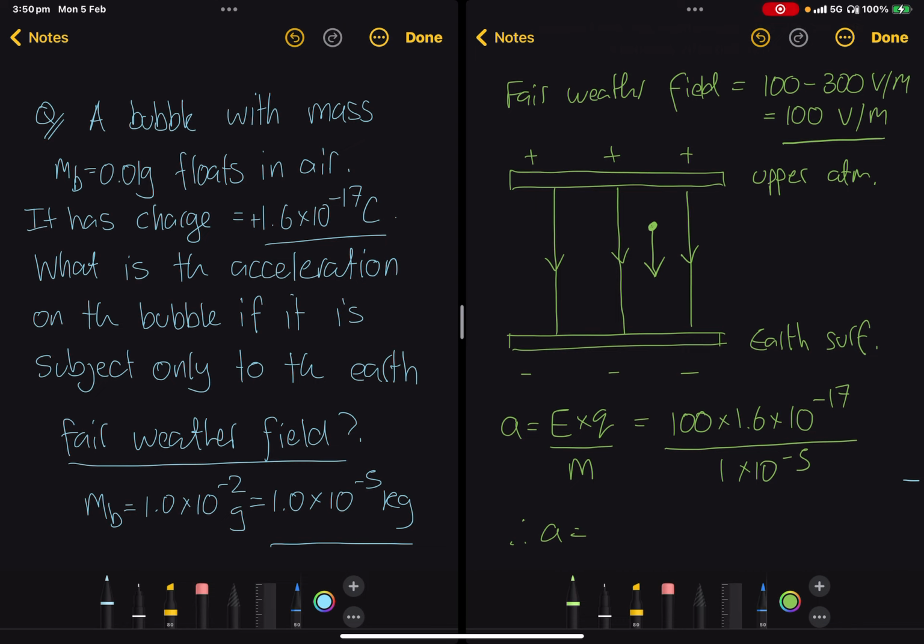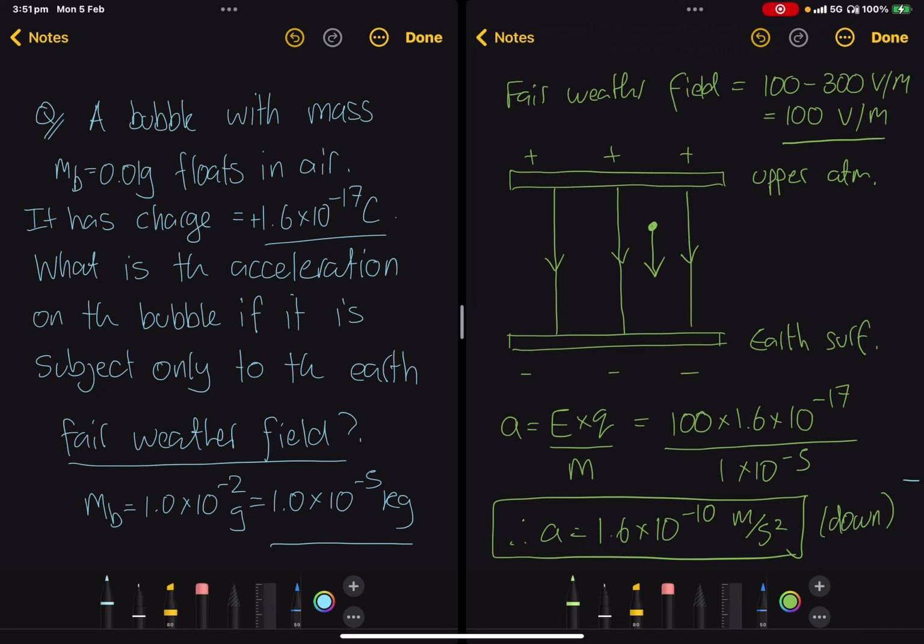We get 100 times 1.6 times 10 to the minus 17. You could simplify these as you're going along. I'm not going to bother to because I may as well just put them in the calculator. Times 1 times 10 to the minus 5. This gives me 1.6 times 10 to the minus 10. And this is going to be meters per second squared because it's an acceleration. And this will be going down.